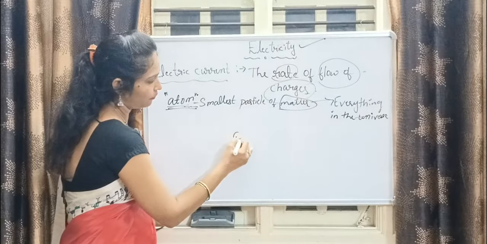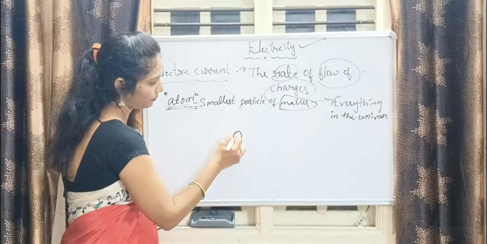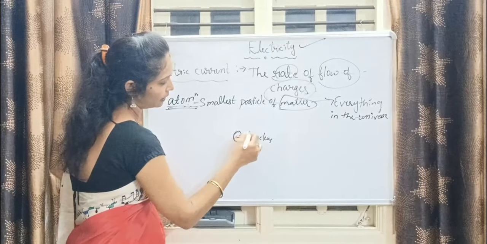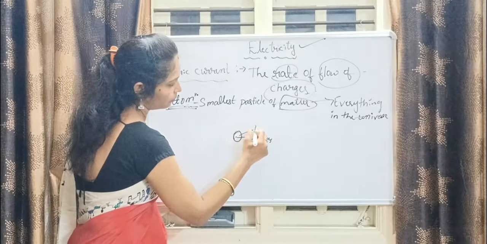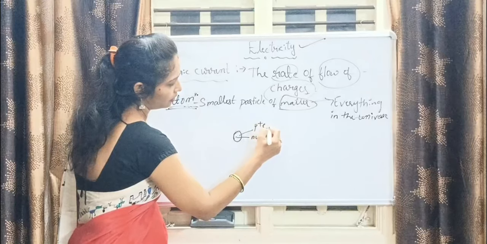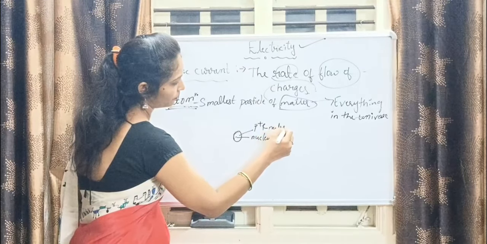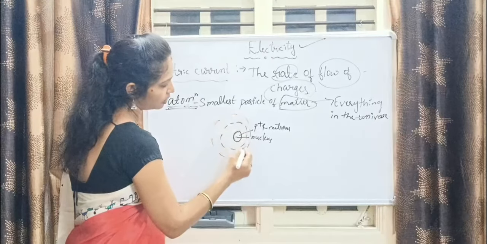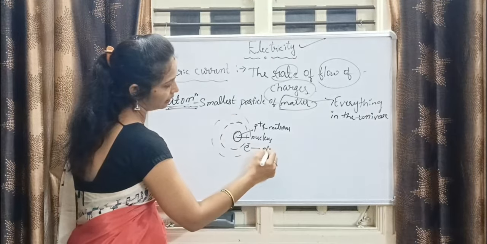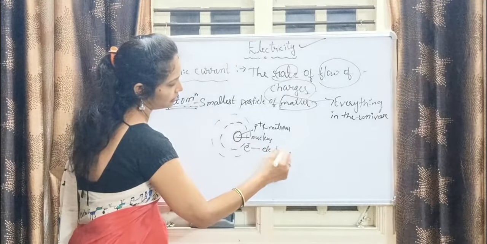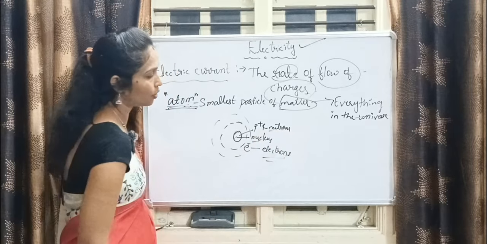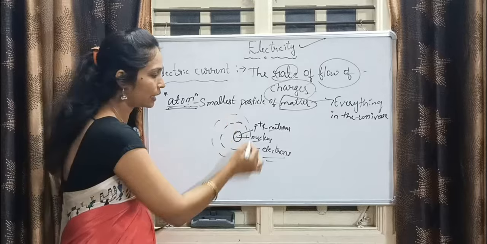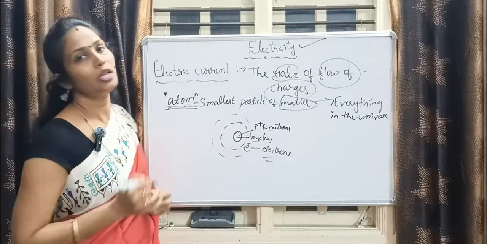The atom has a nucleus, and that nucleus has protons and neutrons, and something is revolving around it. Those are called electrons. Correct? Protons and neutrons are present in the nucleus, and the electrons are revolving around the nucleus.